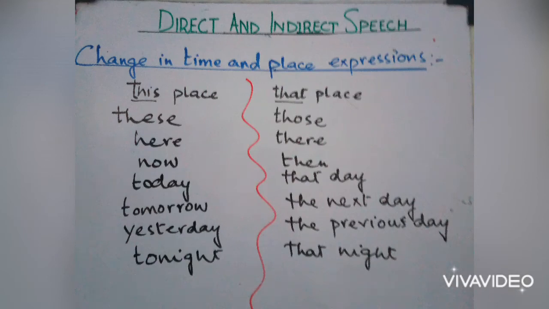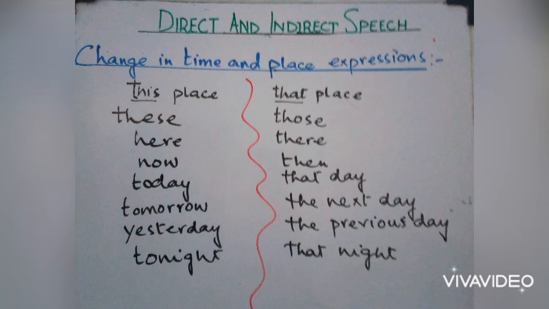Now we will discuss change in time and place expressions. When we change the direct sentence into an indirect one, this place will change into that place, this will change into that, these will change into those, and here will change into there in indirect speech.